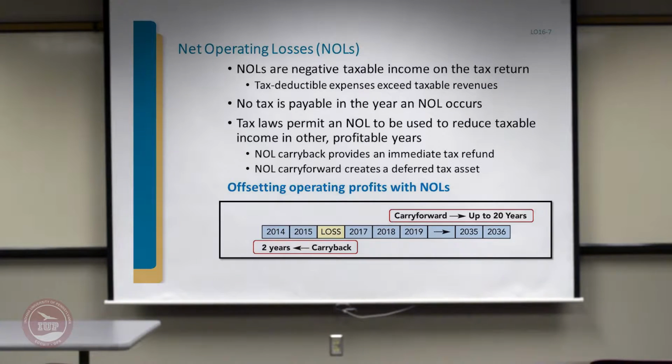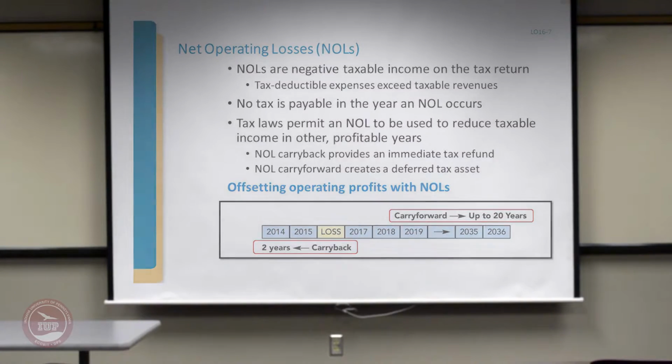So whenever you've got net operating losses, the first option is that you can carry back that loss for 2 years. That is, you can reduce your taxable income for the previous years and get a tax refund, which creates a receivable when we do the journal entry. Or you can carry forward the loss for up to the next 20 years to reduce your future taxable income.